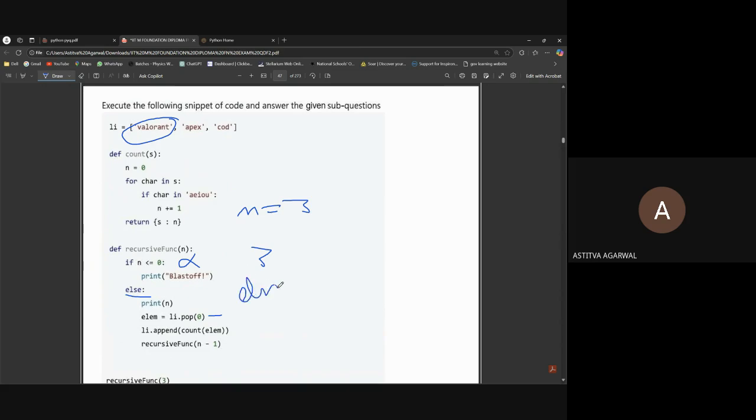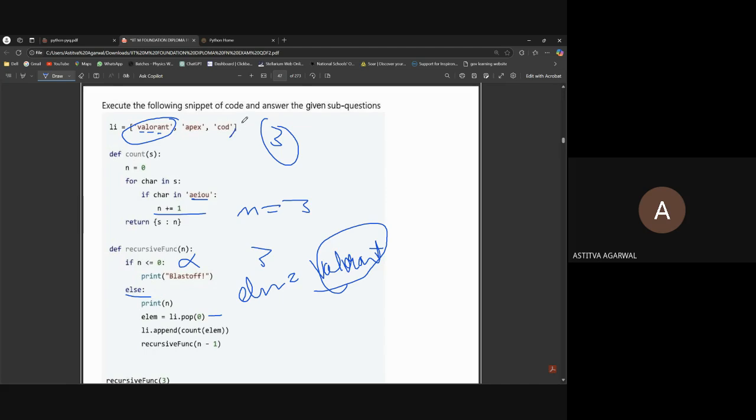Element is Valorant, then li dot append count element. See, we have to count how many vowels are here. So a, o, a, three are there, yes, three. So we will add 3 to li.